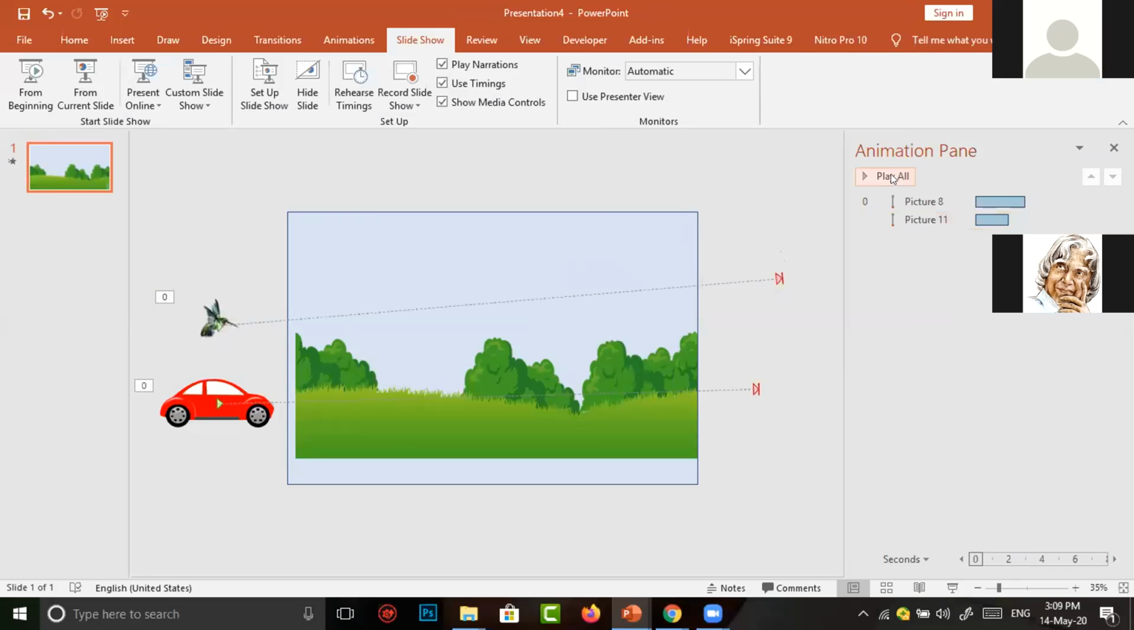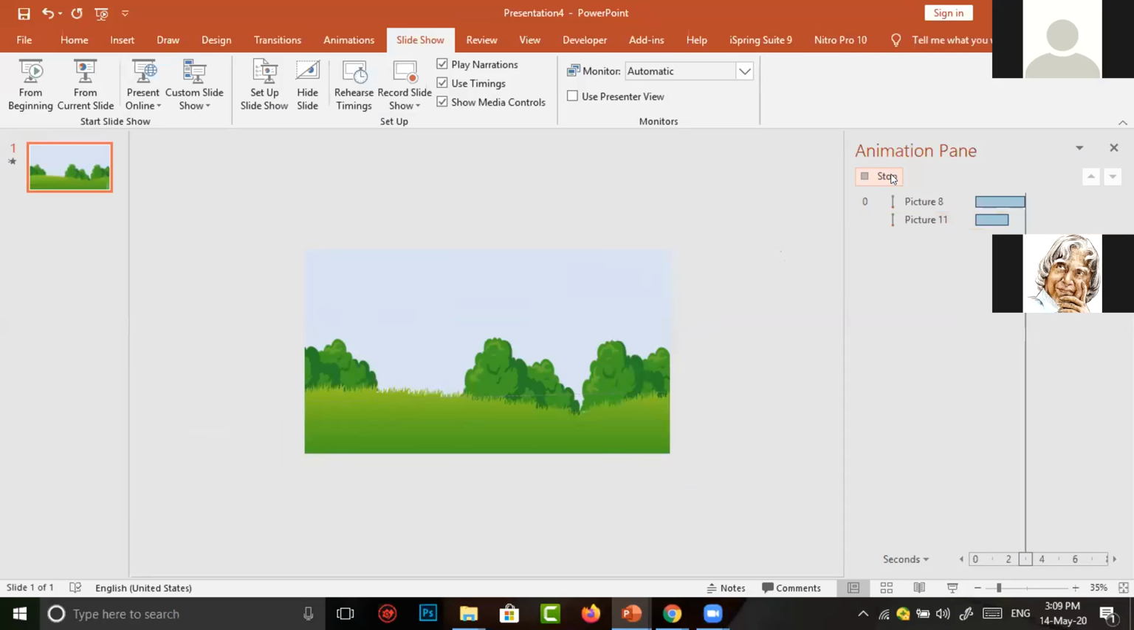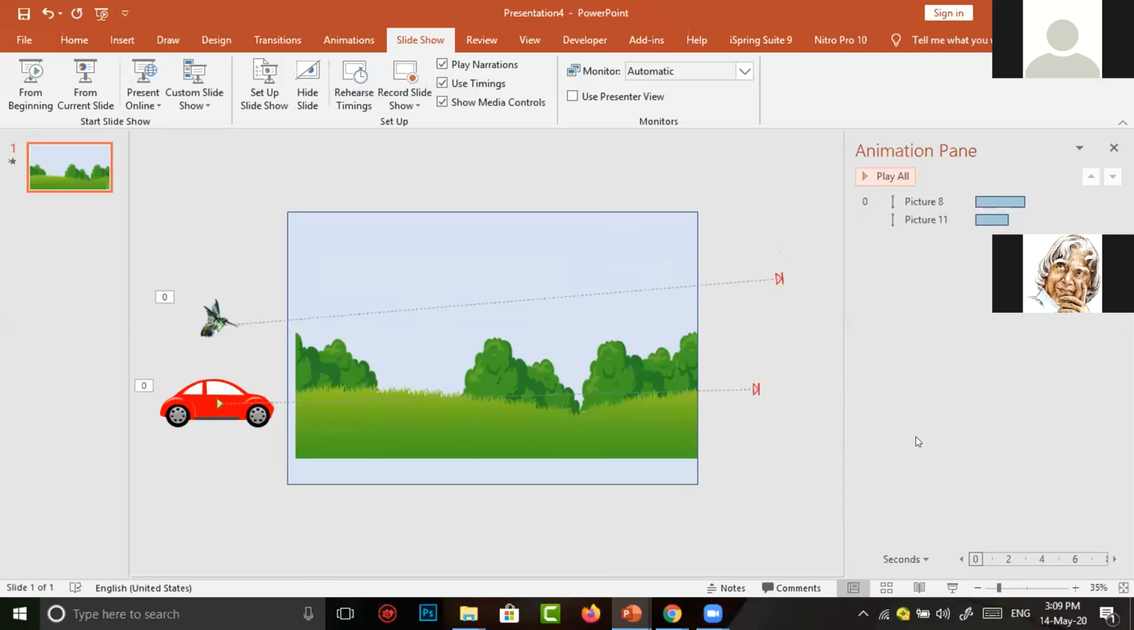Again I want to see the preview mode. Yes, both the characters are animated at the same time. But here also the bird movement does not look nice, because there are no wing movements in the bird. Suppose the bird moves with some wing movements, it will look very nice. So I want to change the bird.